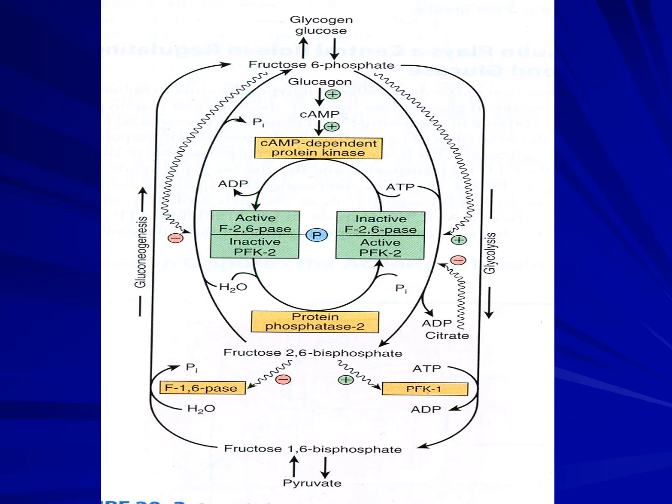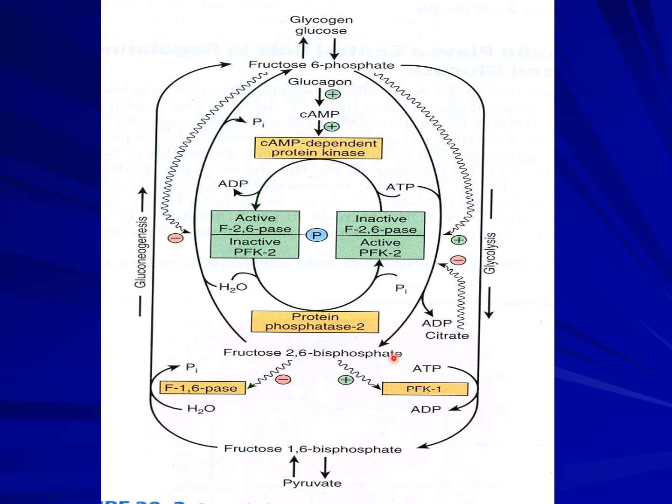First you have to understand how fructose 2,6-bisphosphate is formed from fructose 6-phosphate using the enzyme phosphofructokinase 2. All right. Now, somebody has written they are unable to understand what type of bifunctional enzyme it is.